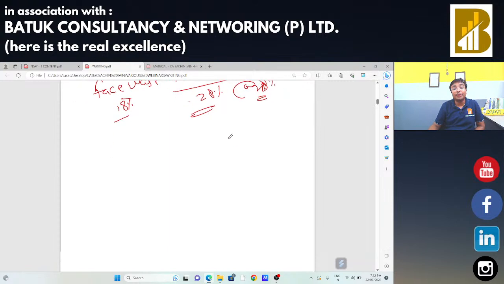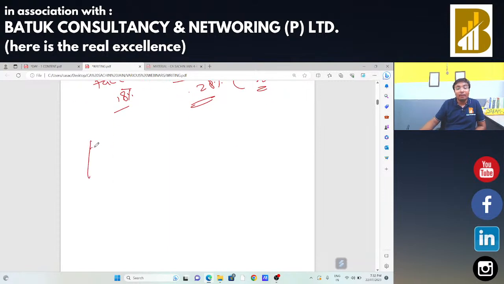So in that case, you need to consider three facts. One is nature. Nature means whether it is naturally bundled or not. If the products are naturally bundled, the same should be considered as your composite supply, and if the products are not naturally bundled, the same should be considered as your mixed supply.